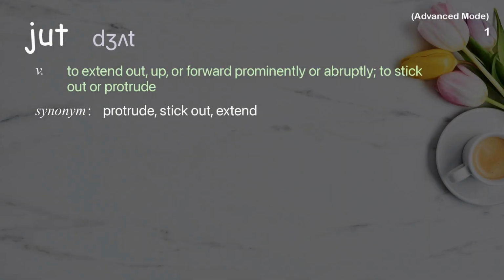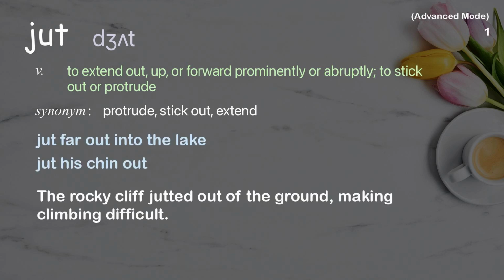Jut. To extend out, up, or forward prominently or abruptly, to stick out or protrude. Examples: Jut far out into the lake. Jut his chin out. The rocky cliff jutted out of the ground, making climbing difficult.